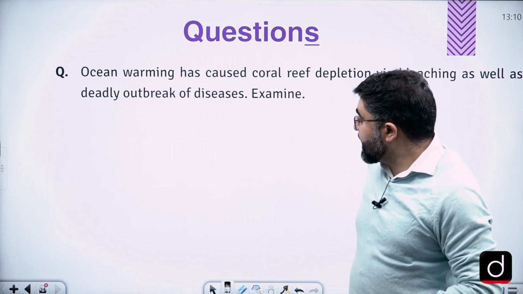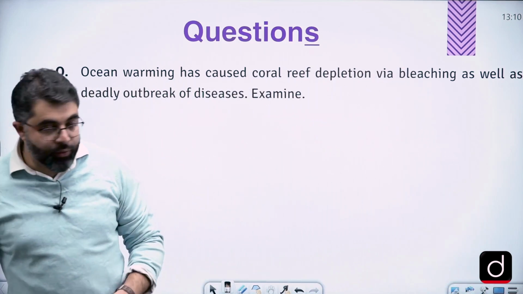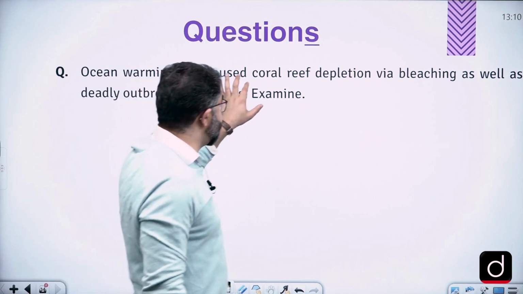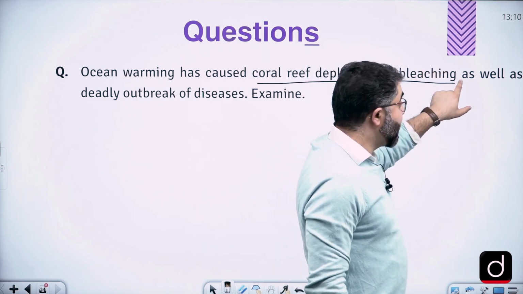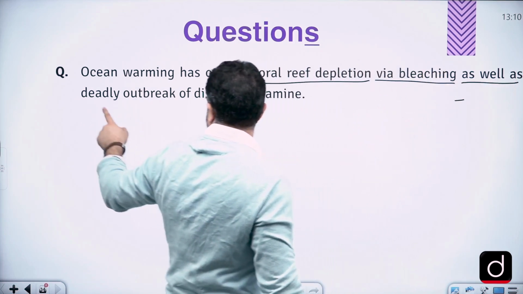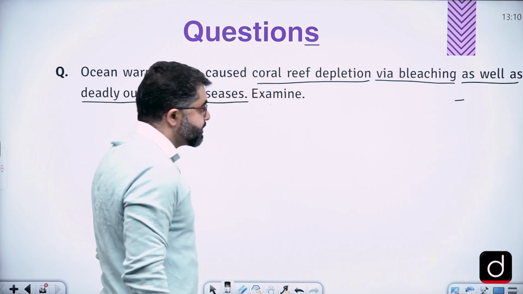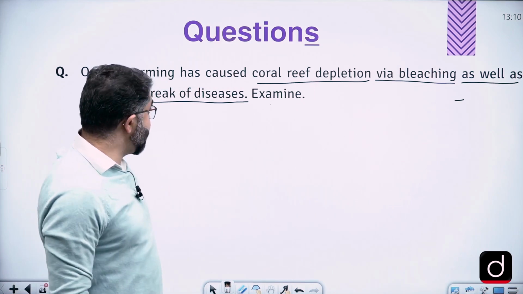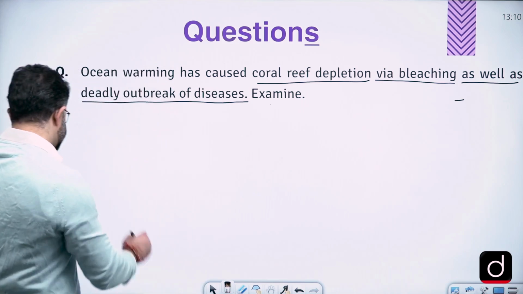Then comes this last question we have chosen: ocean warming has caused coral depletion via bleaching as well as the deadly outbreak of diseases, examined. Right? Ocean warming has caused coral reef depletion via bleaching. Yes, it has.